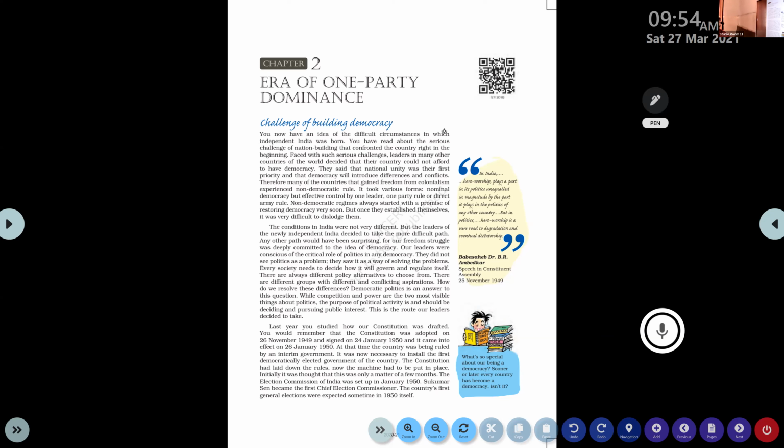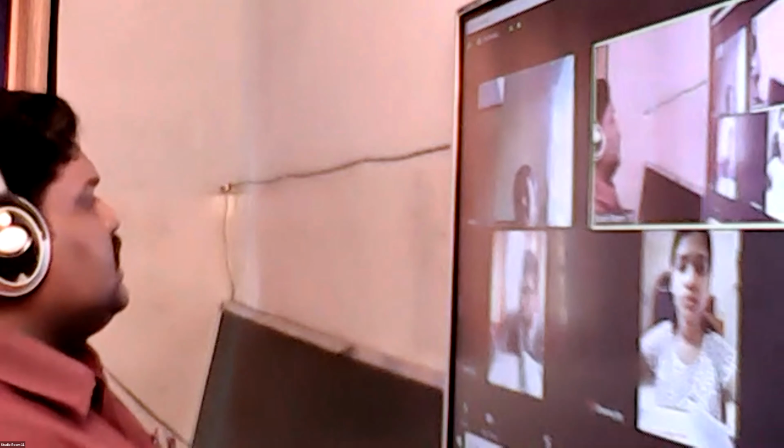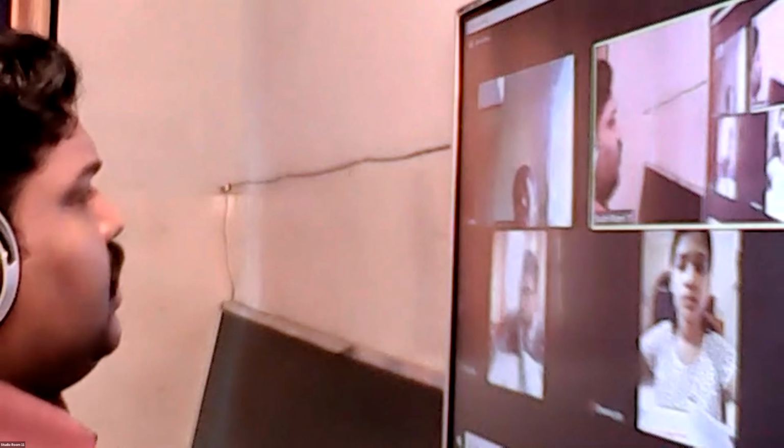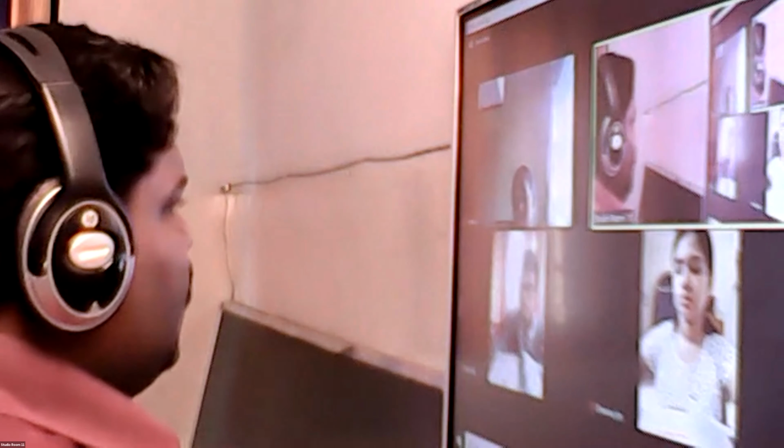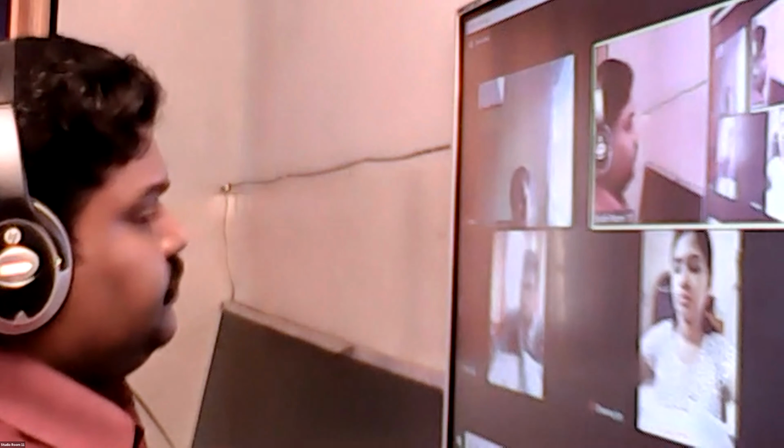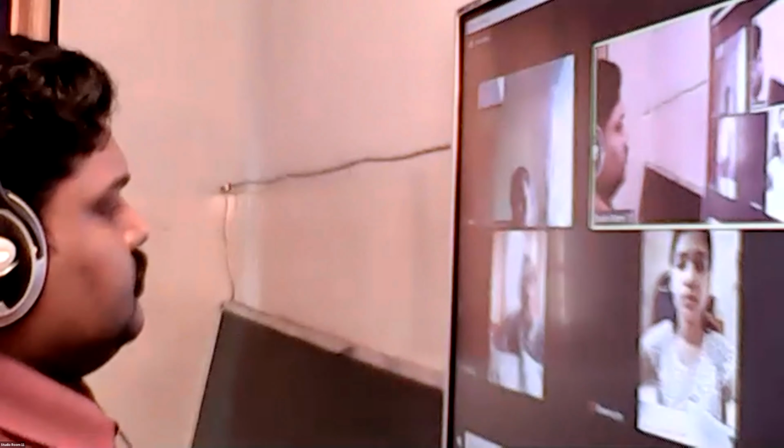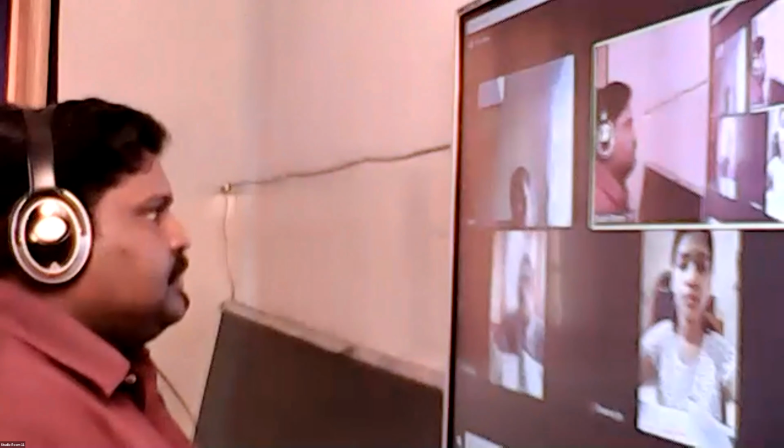I already told you that different political parties have different programs and policies. Clear? What are the programs and policies or agendas of political parties? Okay, how can we recognize that? Which party has the best agenda or best program? Are we able to recognize that? Hmm? Any ideas?